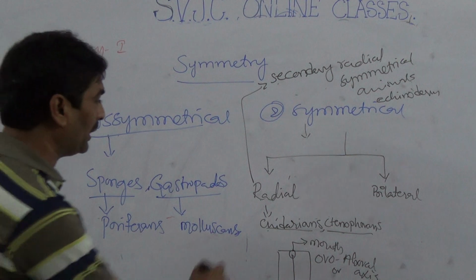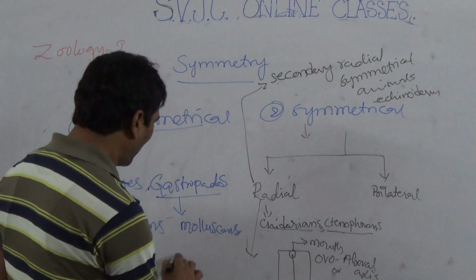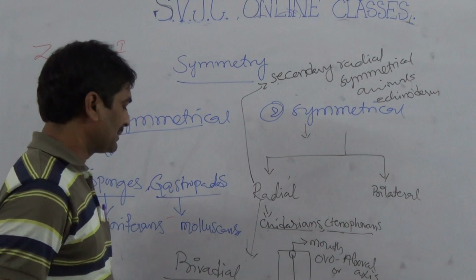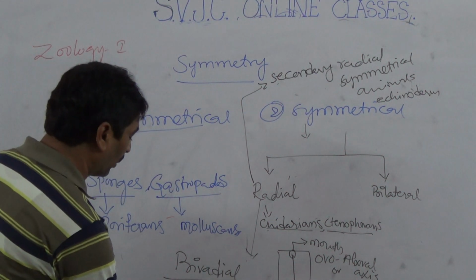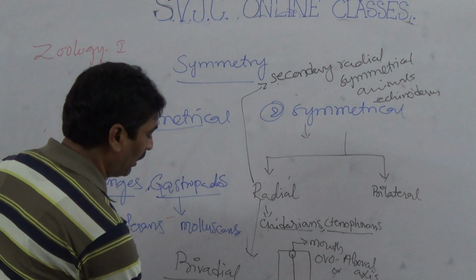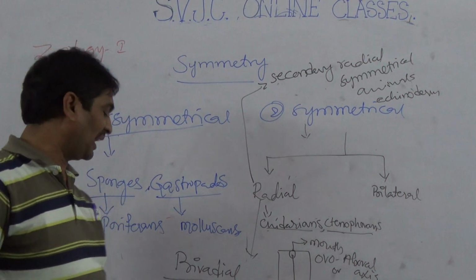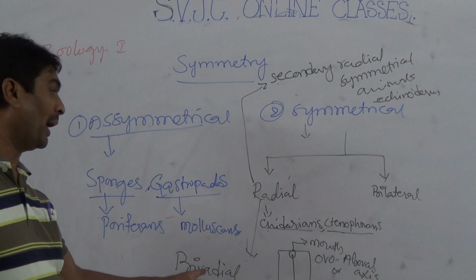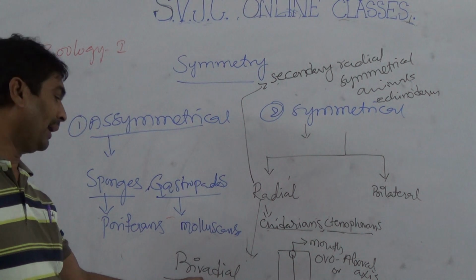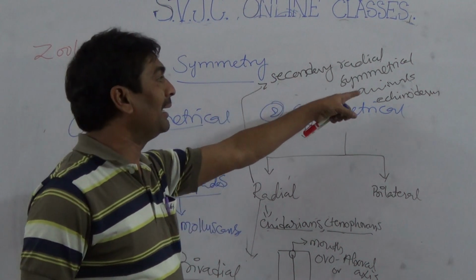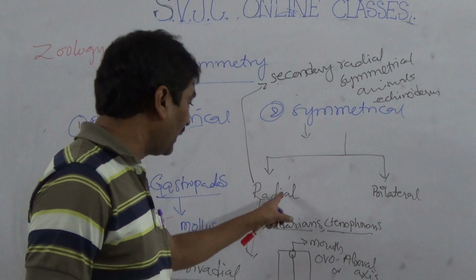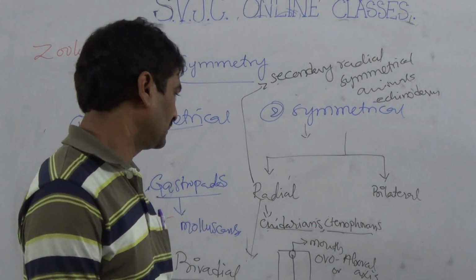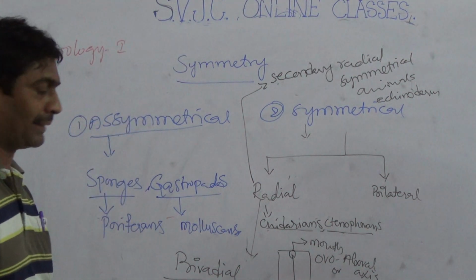But another example in radial is biradial symmetrical, that is sea anemone or Adamsia. Sea anemone or Adamsia is biradial symmetrical. The secondary radial symmetrical is in echinodermata. But radial is in cnidarians as well as ctenophorans. Okay. Next one is that